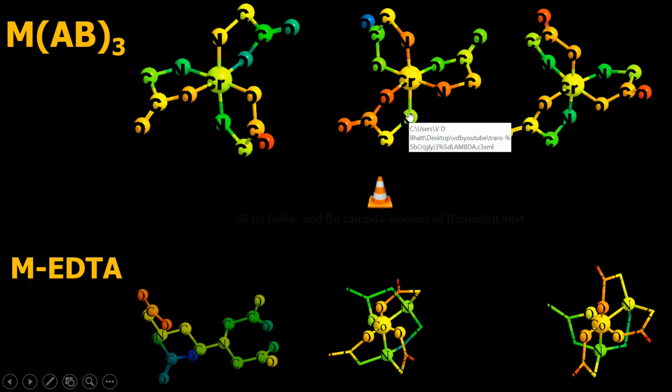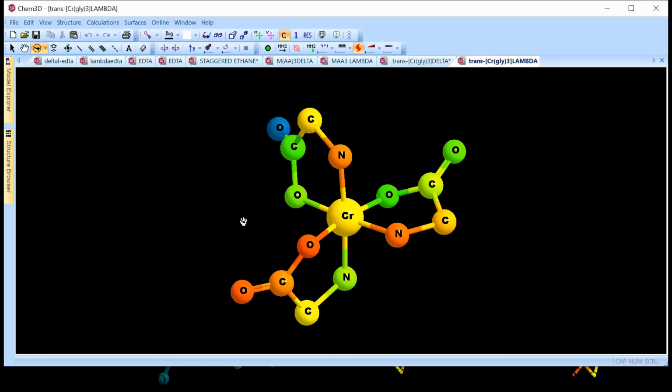Now I will show you the lambda isomer for the meridional chromium triglycinate complex. See this. Now you have again the three red colored atoms on the dial, 12 o'clock, 4 o'clock and 8 o'clock or whatever. Now see how these are connected. This is connected to this. But for going from this nitrogen to this oxygen, what happens? You have to move anti-clockwise and come over here.